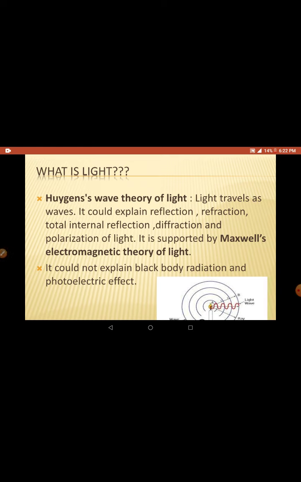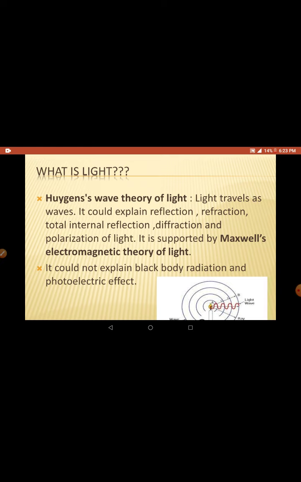He said that light travels as a wave, and this theory could explain reflection, refraction, total internal reflection, diffraction, and polarization. All these are properties of light. Huygens' wave theory could explain almost every property of light, and it lasted for very long. Later, it was also supported by Maxwell's electromagnetic theory.